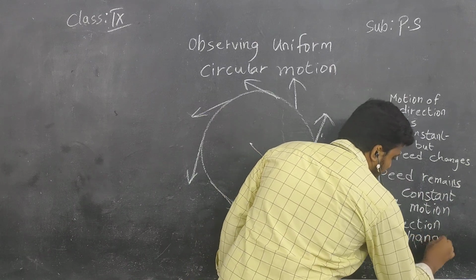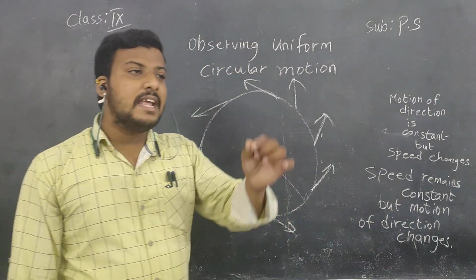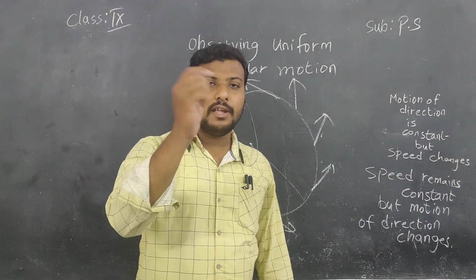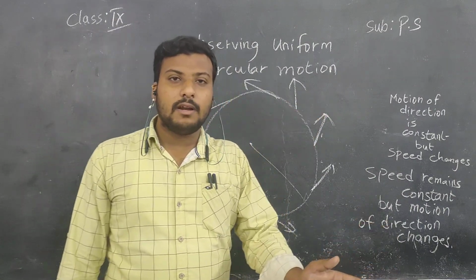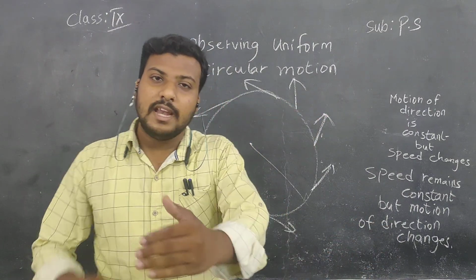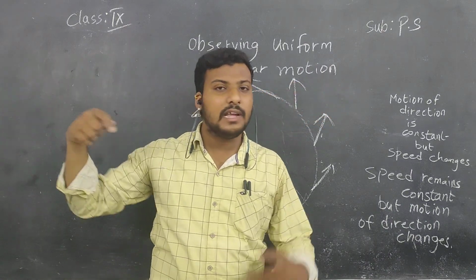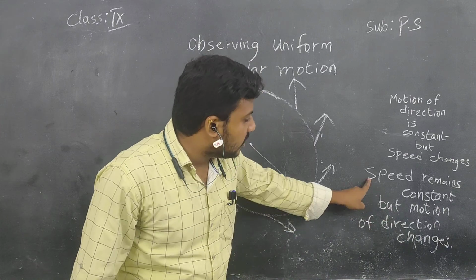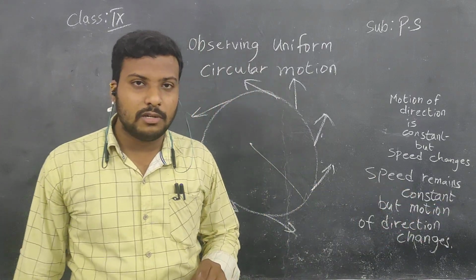Yes children, I can make the stone move in any direction. I'm rotating and I can move it in this direction. So I can make that whirling stone move in any particular direction. I can rotate and leave it in this direction, in that direction, any direction. So here the speed remains constant, but the motion of direction changes.